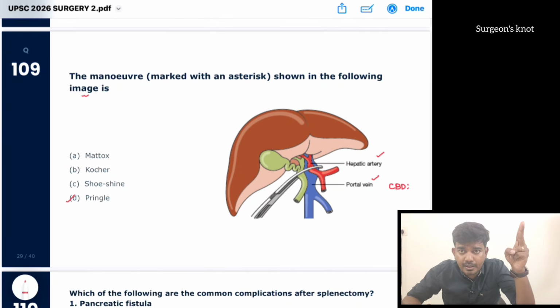Suppose even after doing this Pringle maneuver, that is, even after clamping the hepatoduodenal ligament, the bleeding does not stop, then what is there beyond this? That is the hepatic vein. We can find out that the bleeding is from the hepatic vein or inferior vena cava, and accordingly we are going to manage.